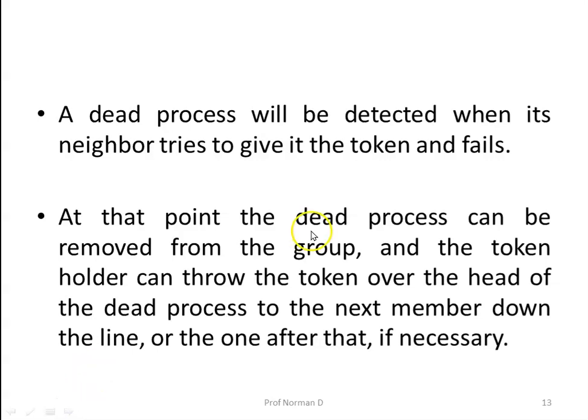A dead process will be detected when its neighbor tries to give it the token and fails. Since the token is not passed from the first process to the second process, it means there's some problem with the second process. At that point, this dead process can be removed from the group and the token holder can throw the token over the head of the dead process to the next member down the line.